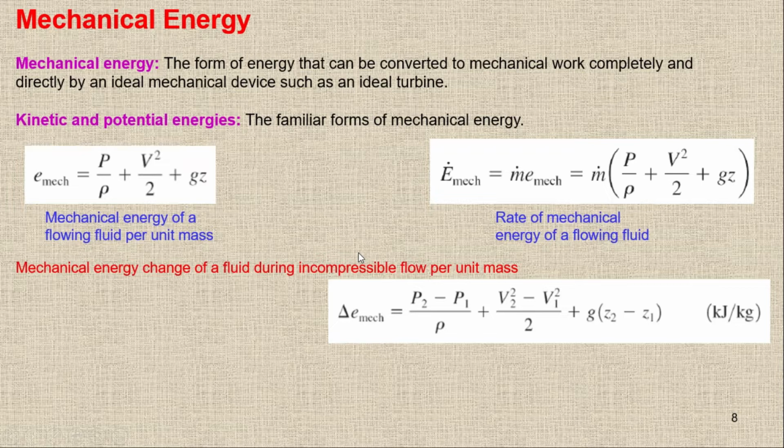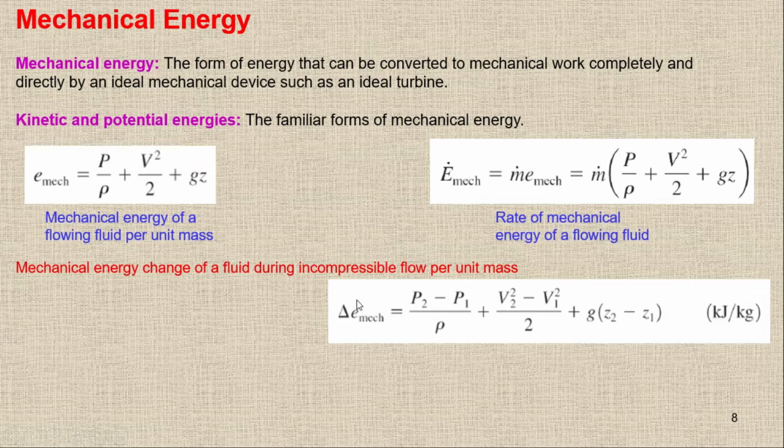Whenever we have incompressible flow, the density will be the same. So density is not going to change. That's why rho 1 and rho 2 are the same. Now we have plus the difference in the velocities: v2 square minus v1 square upon 2, plus g, which is a constant value, times z2 minus z1. So this is the mechanical energy change per unit mass.